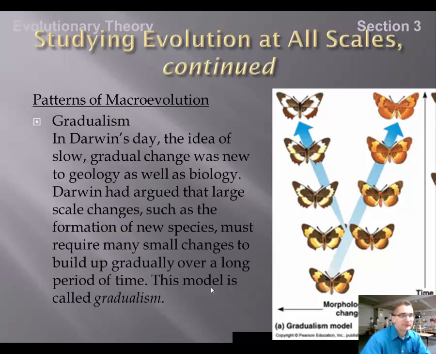Gradualism. Darwin thought that organisms changed slowly over time. That is this example of gradualism. So there was gradual change from one species into the next. Darwin had argued that large-scale changes, such as the formation of new species, must require many small changes to build up gradually over a long period of time. And this is the model of gradualism. Slow variations over long periods of time lead to the diversity that we see now.